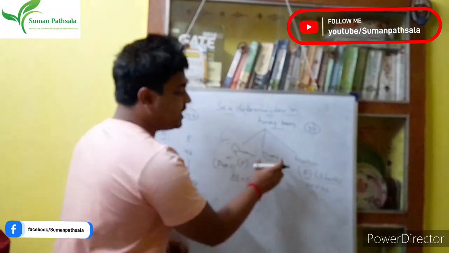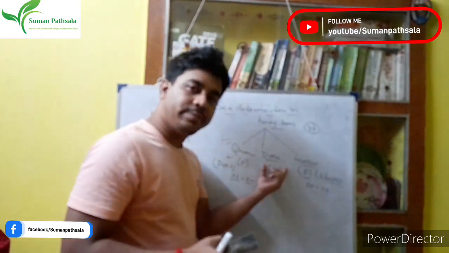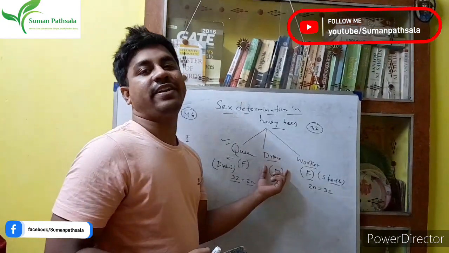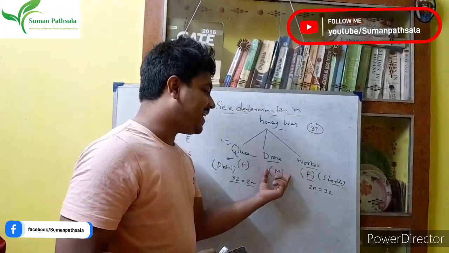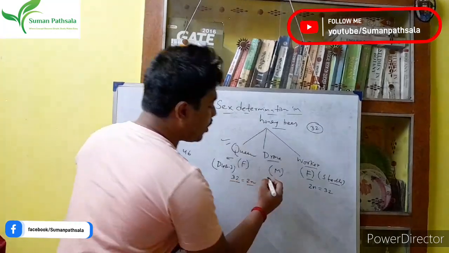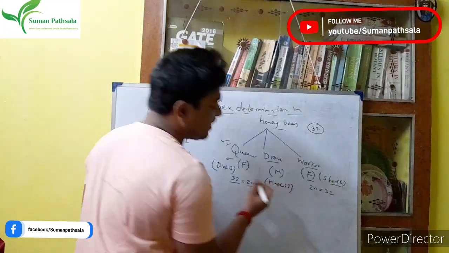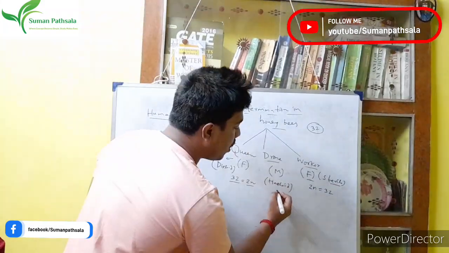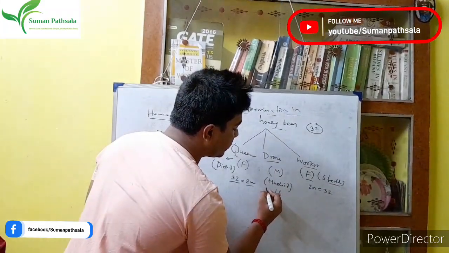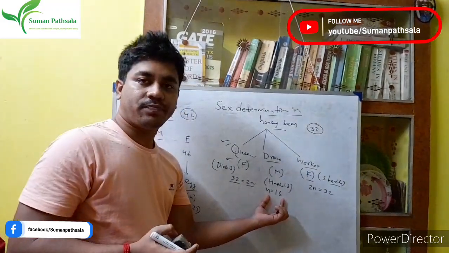But in case of the drone, that means the male honeybee, they are very sad. Why? Because they have no diploid number of chromosomes. They have a haploid number of chromosomes. Haploid means they have half the chromosome number, that is 16. So right here the n. They have n chromosomes.